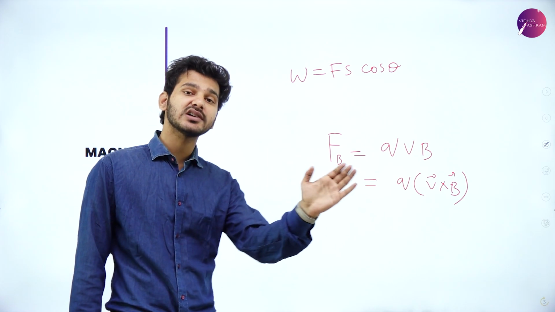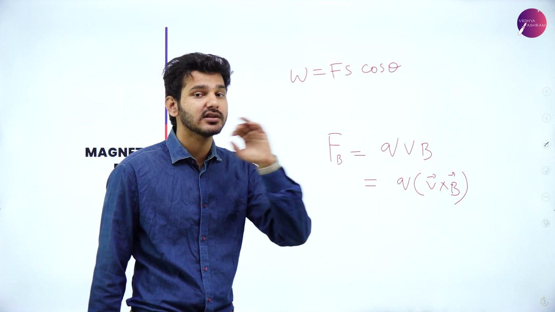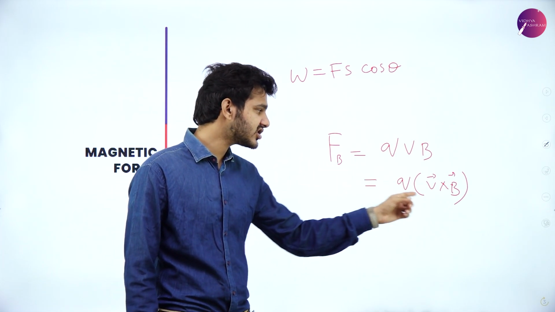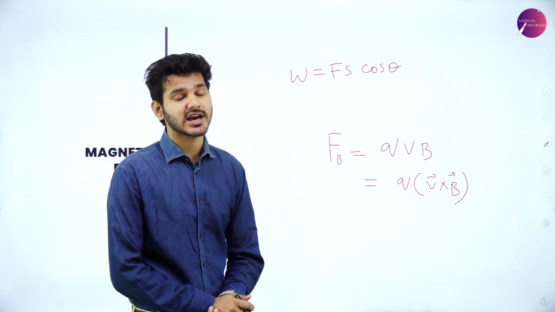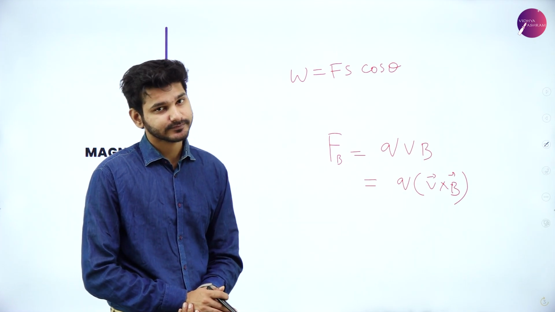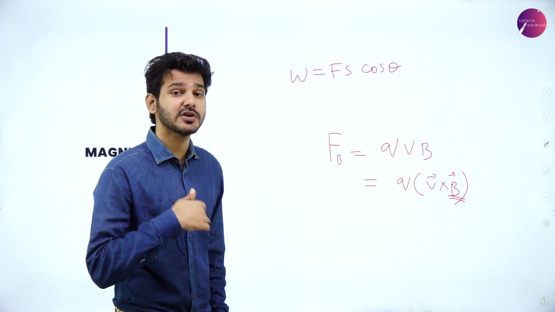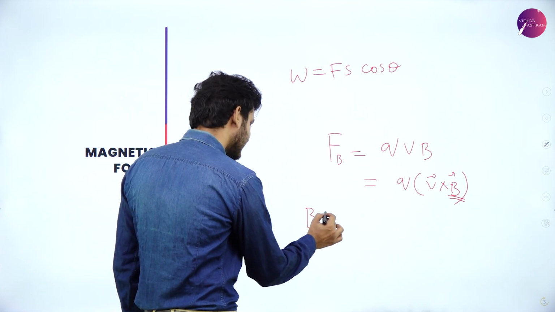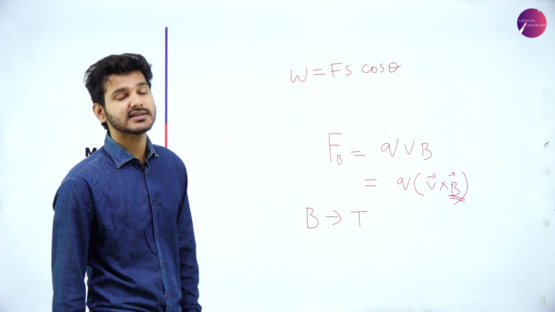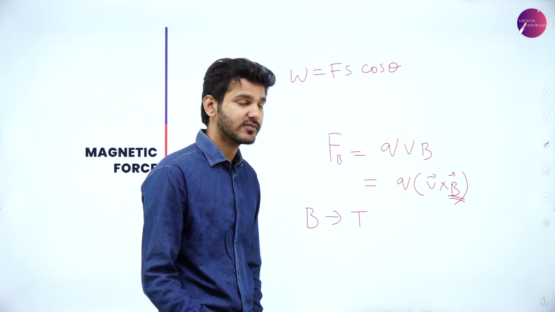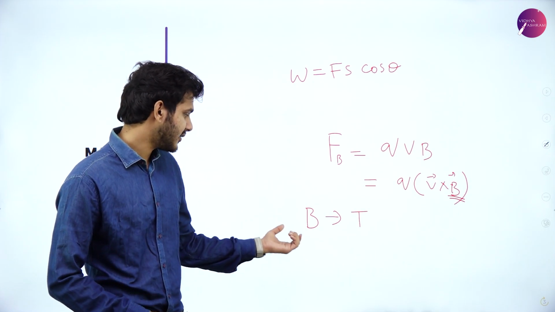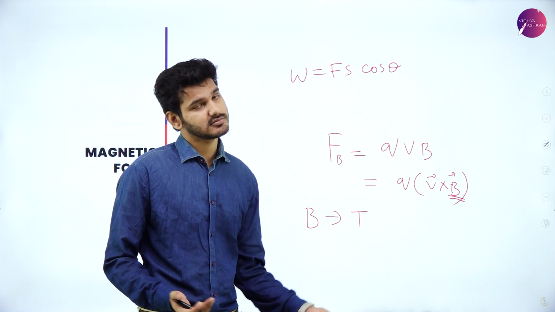So in order to move a charged particle through a magnetic field, there is no work required, because the angle between the force and the velocity vector is 90 degrees, and because of that, no work is basically done. And one more thing is that Tesla is the SI unit of magnetic field. It is to honor a great scientist, Nikola Tesla. So we give the magnetic field its unit as Tesla.